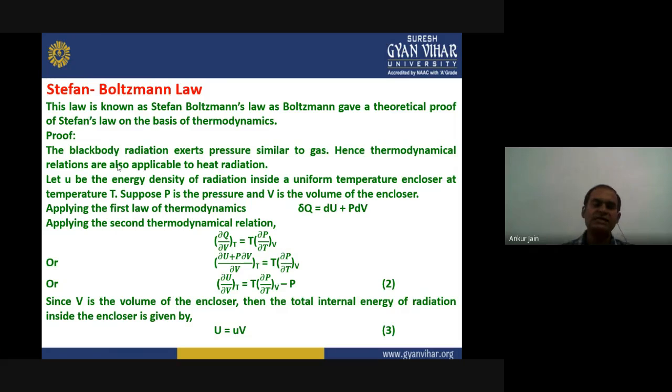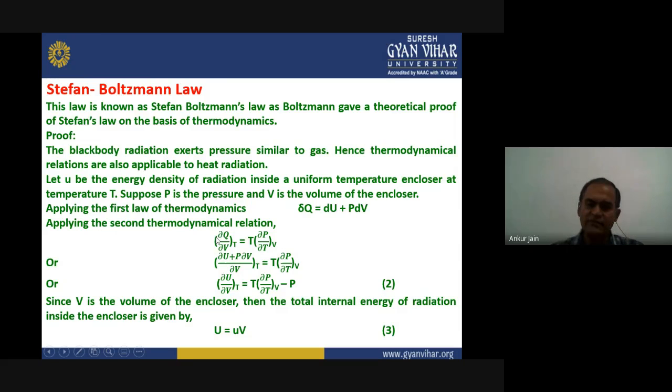Now consider Maxwell's second thermodynamical relation: del Q upon del V at constant temperature equals T into del P upon del T at constant V, right? It was actually del S upon del V at constant temperature equals del P upon del T at constant volume. If we multiply this by T, it becomes T del S, that is del Q, and that's why T is in the multiplication in the second thermodynamic relation.